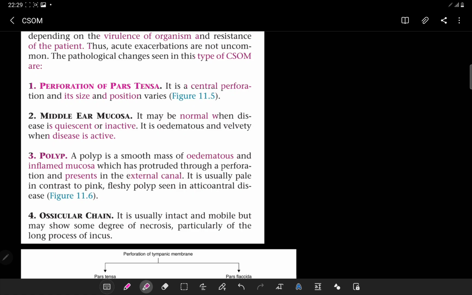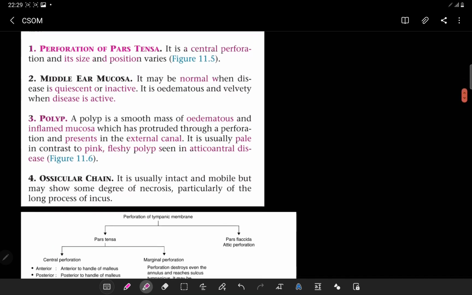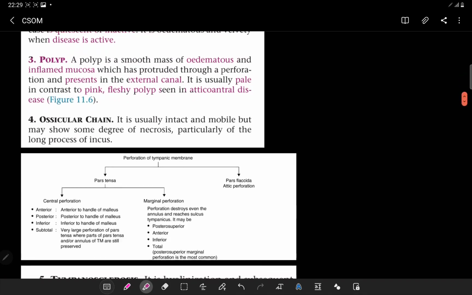It is usually pale, in contrast to the pink fleshy polyp seen in the atticoantral type of the disease. So in the atticoantral you are going to get a very pink fleshy one, but if you get a very pale type of polyp, that's in chronic mucosal otitis media. We have the ossicular chain. The ossicular chain is usually intact and mobile, but may show some degree of necrosis, particularly of the long process of the incus. Why? Because the long process of the incus is where end arteries meet.